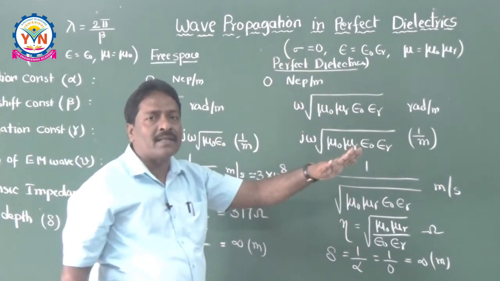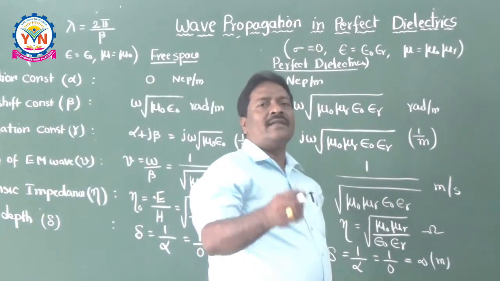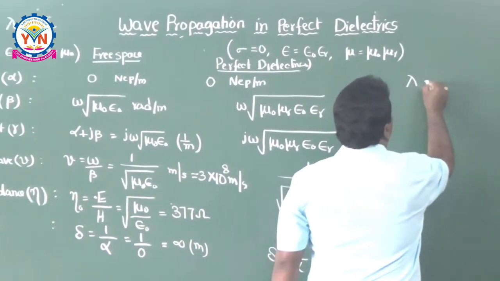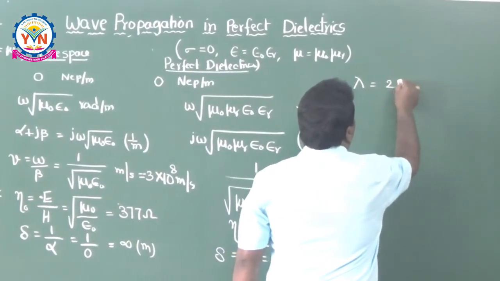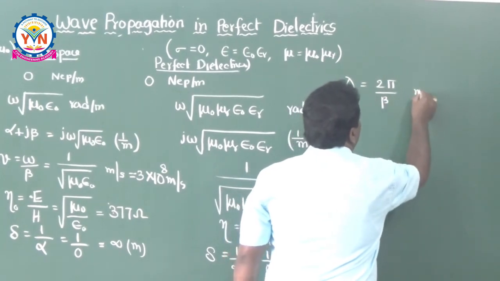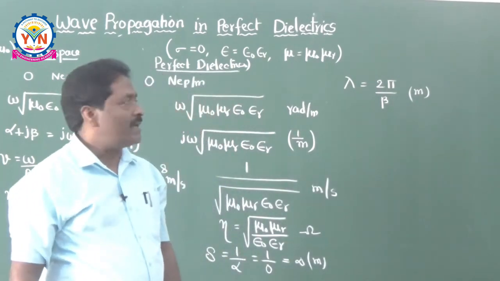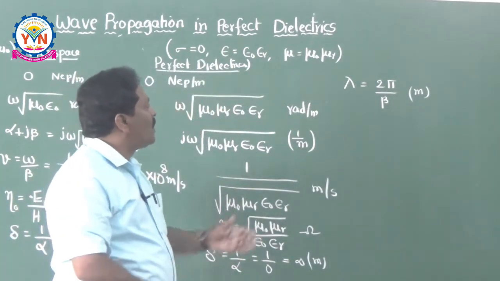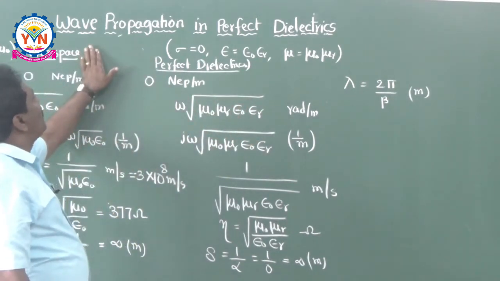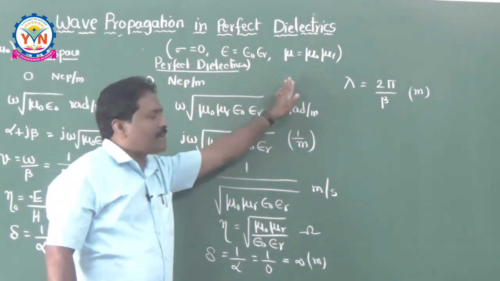So this is the way of getting the wave parameters of perfect dielectrics if you know the parameters of free space. But one more generalized equation you have to remember is the wavelength of the wave, lambda is equal to 2 pi by beta. The unit of wavelength is meters. So if you know these formulas, then definitely you can find the wave parameters for a wave propagating in perfect dielectrics.